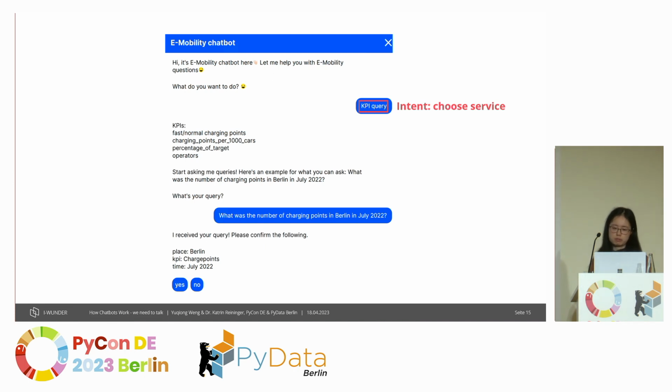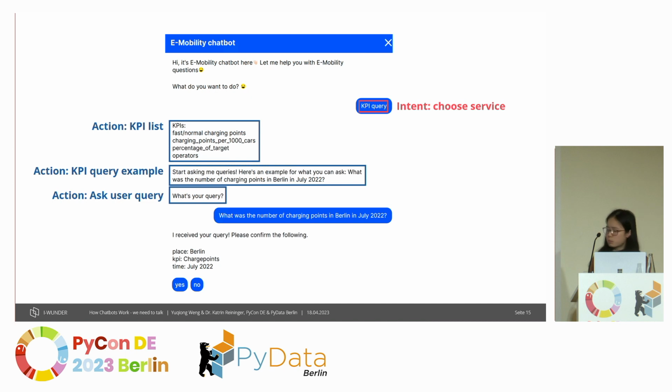It can be from the user, and it can also be from the chatbot. For each user input, we classify the intent. In some cases, we also care about the small pieces of information contained in the user input, so we extract the entities from it.